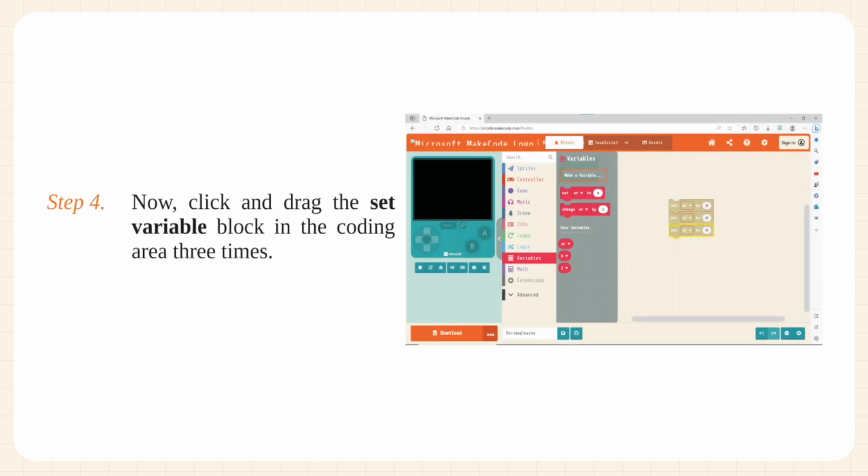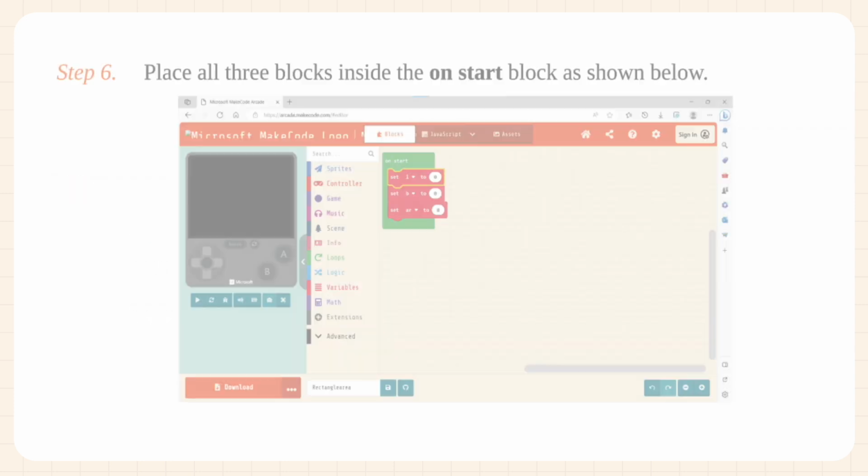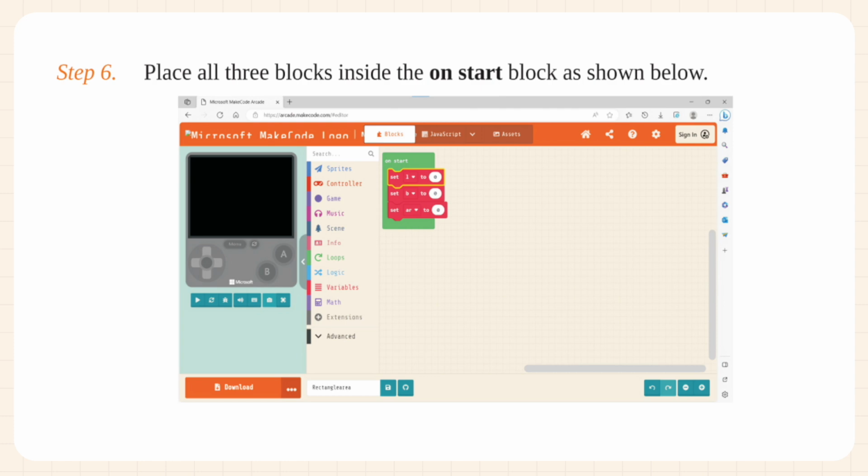Now, click and drag the Set Variable block in the coding area 3 times. Step 5. Click on the drop-down arrow and choose variable I in the first Set Variable block, variable B in the second Set Variable block, and variable AR in the third Set Variable block. Step 6. Place all 3 blocks inside the On Start block as shown below.